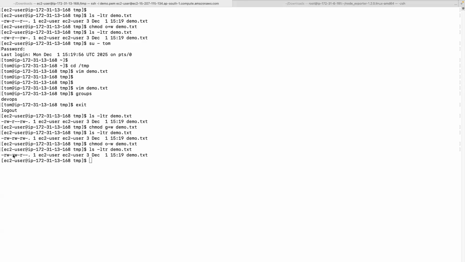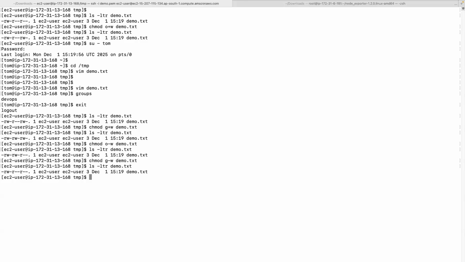So you can see here RW is removed, right? Also I want to remove it for the group, g minus w, right? That's how you can remove the permissions. So you have removed the permissions for others and for the group as well.